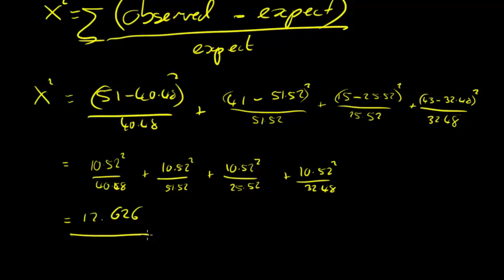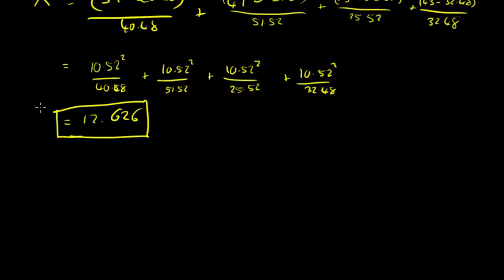Now we've got this value of 12.626, and so what we're now going to do is have a look at that value in our chi-squareds. Now obviously when we're looking at our value, we've already had a look quickly, and I've mentioned it rather than writing it down, at our hypothesis.